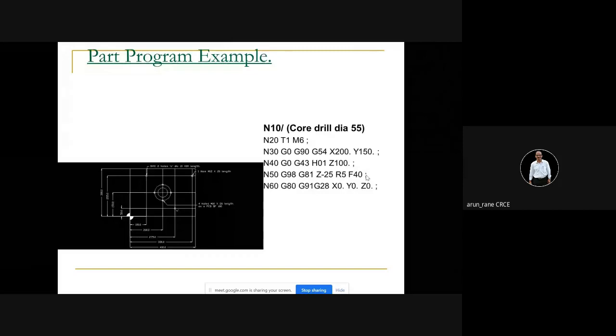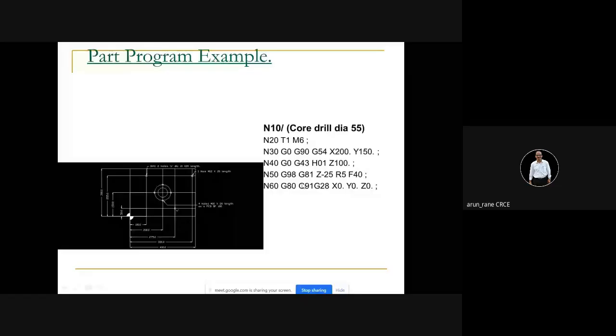Alright. Then once you use any can cycle, remember that you have to cancel it. G80 is the cancellation of the can cycles. Then G28. G28, if you remember, is a reference point return, and G28 has to be written with G91. Reference point return means machine home position.